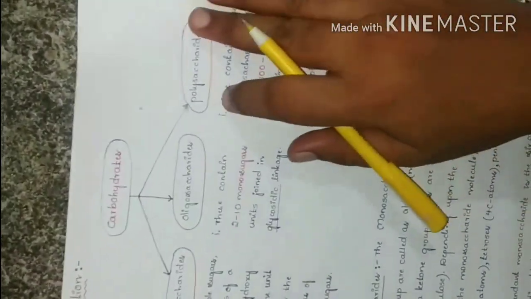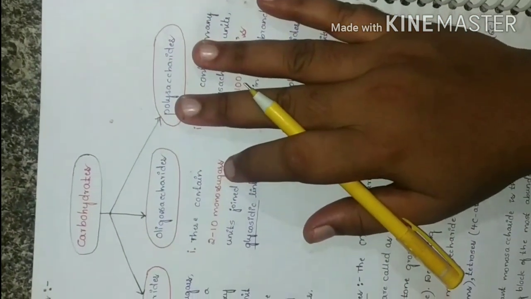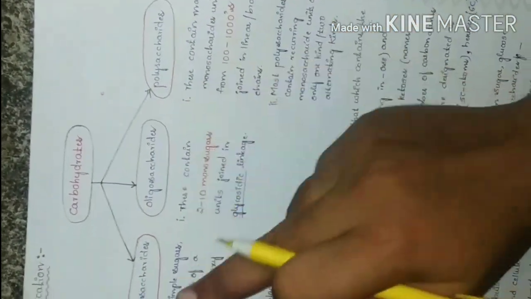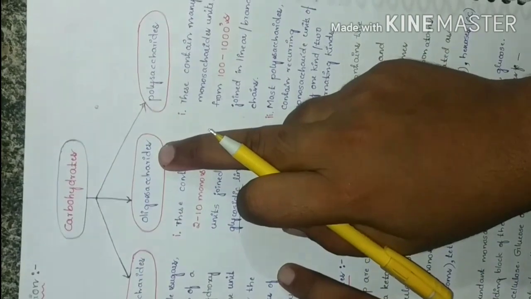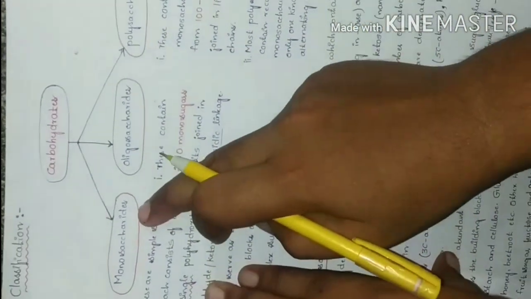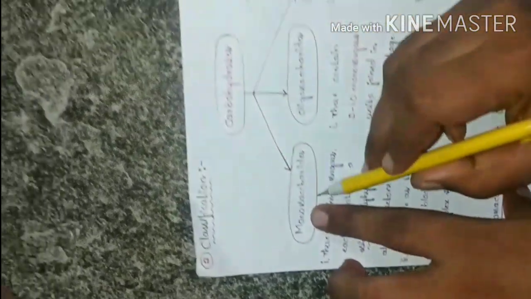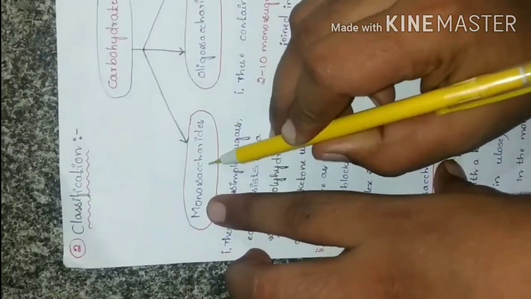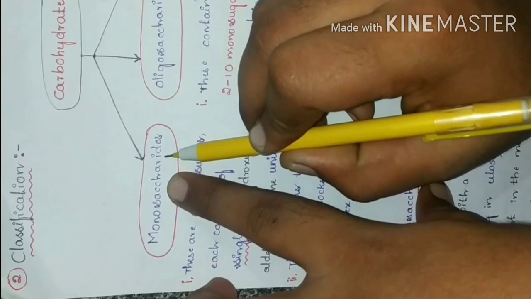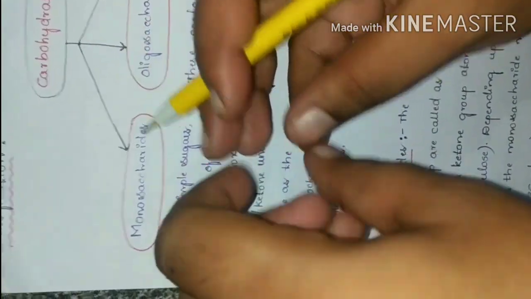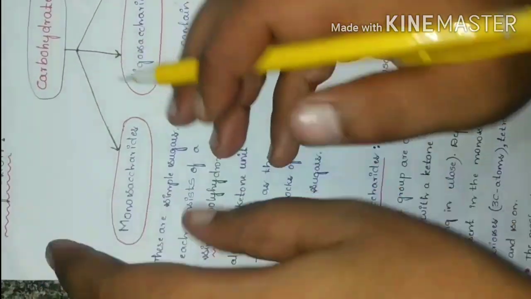Next is classification. Carbohydrates are divided into three types: monosaccharides, oligosaccharides, and polysaccharides. Saccharide means sugar, a substance with a sweet taste.